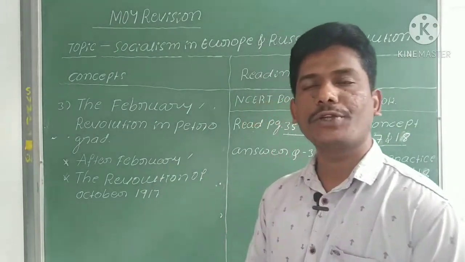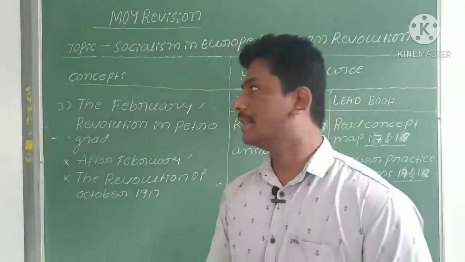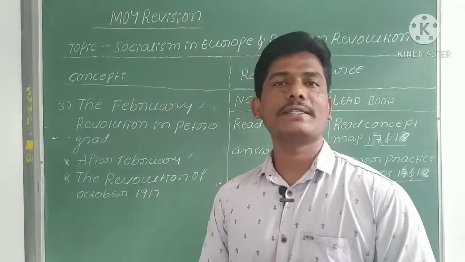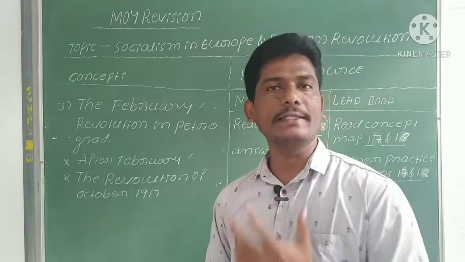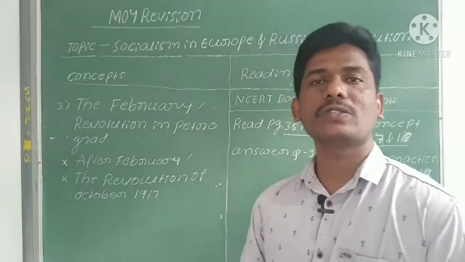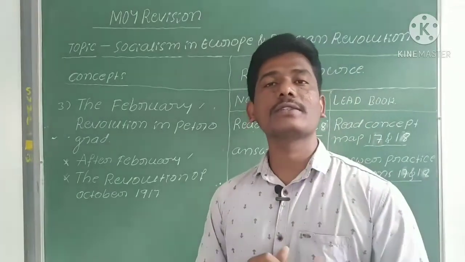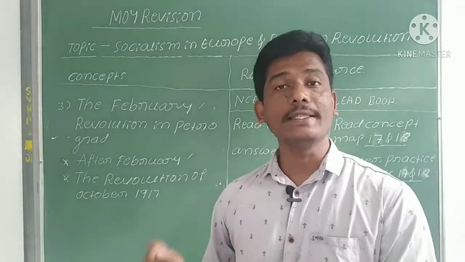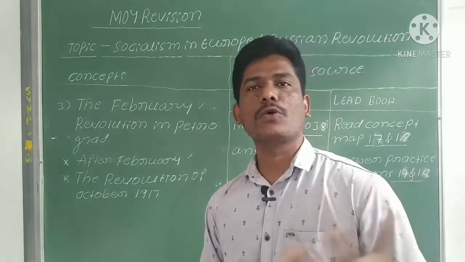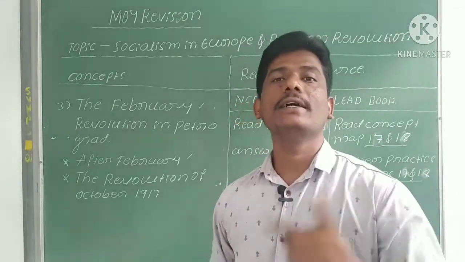Dear children, in the winter season of the year 1917, the capital city Petrograd was in turmoil, because the workers' quarters were located on the right bank of the river Neva and the officers' quarters on the left bank.